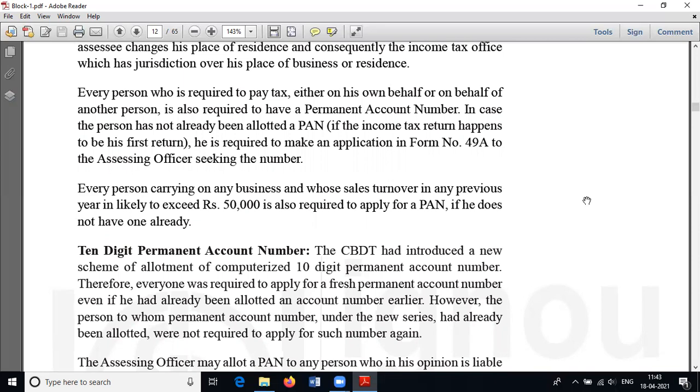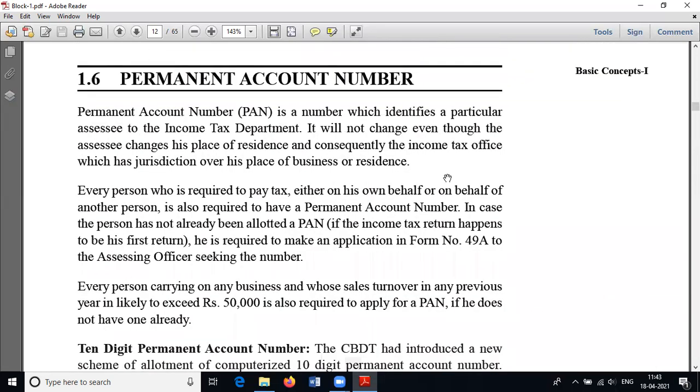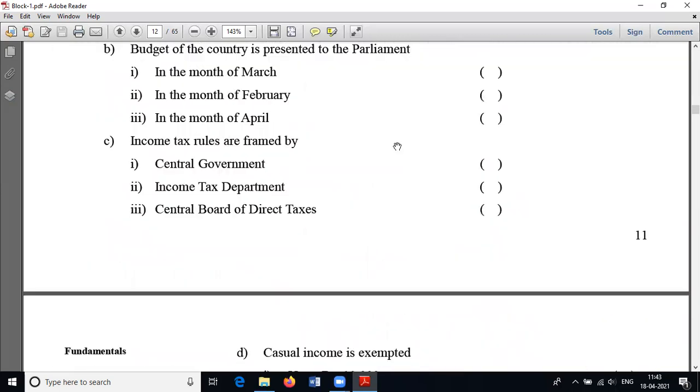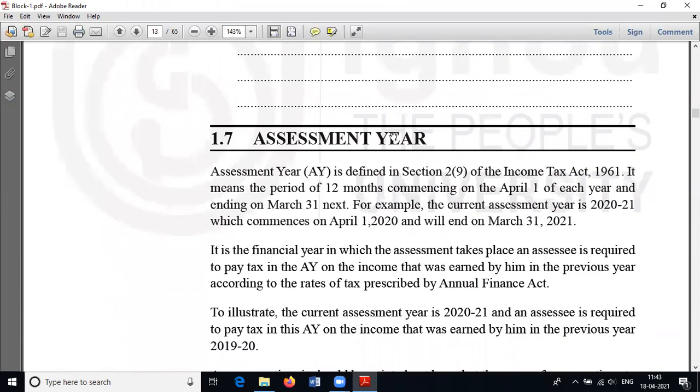Then you can expect a question: what is a permanent account number? Every year this paper is very simple in the examination. In most examinations you can expect questions from salary and capital gain. In the last session I will clear what the expected questions are, and in the last class we can discuss it. Okay, this is about the first part.